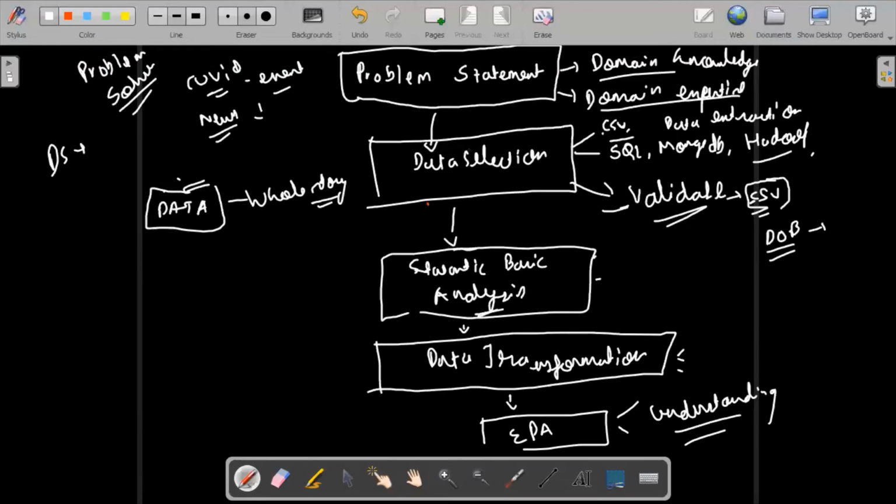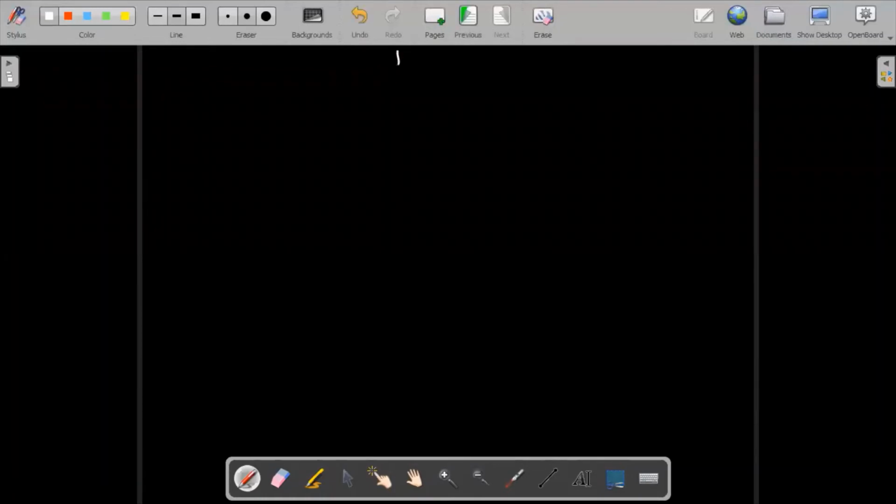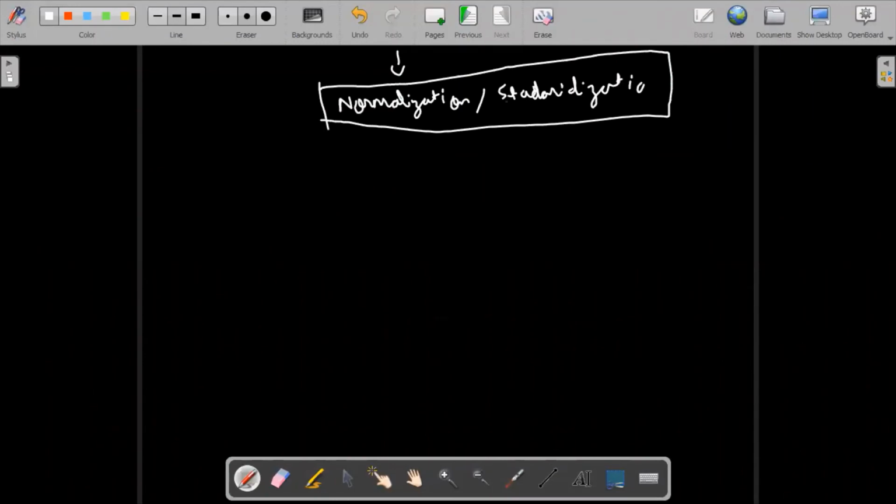Okay, so after that, I think I need to take the next page. It's continued from here. After that, we'll generally try to do normalization. I'm going to talk about the meaning of normalization and standardization. We are going to do a standardization. If you're aware of standardization, it is the Z statistic, the formula that we have seen. Z is X minus mu upon the standard deviation. That is the Z statistical formula.